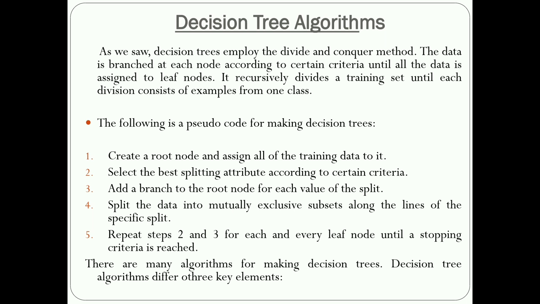So all values of the split should be specified to the root node. Then repeat steps 2 and 3 for each leaf node until the stopping criteria are reached. Stopping means until the leaf and terminal nodes are reached.